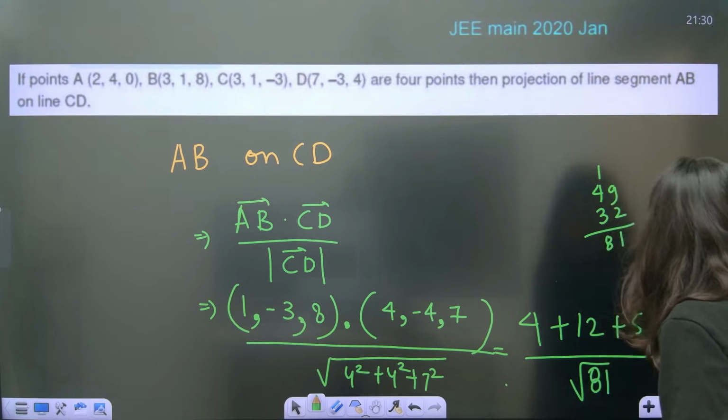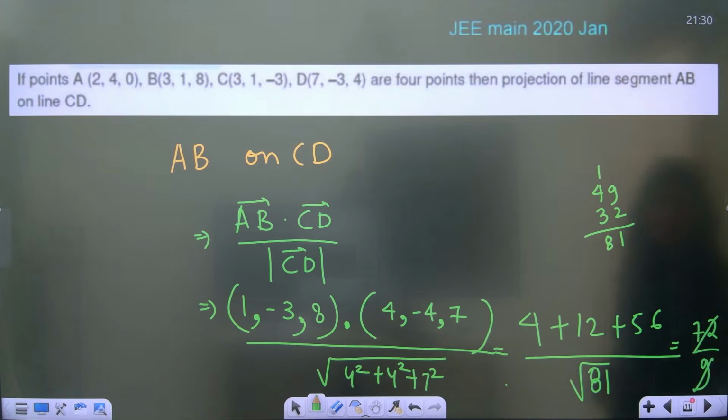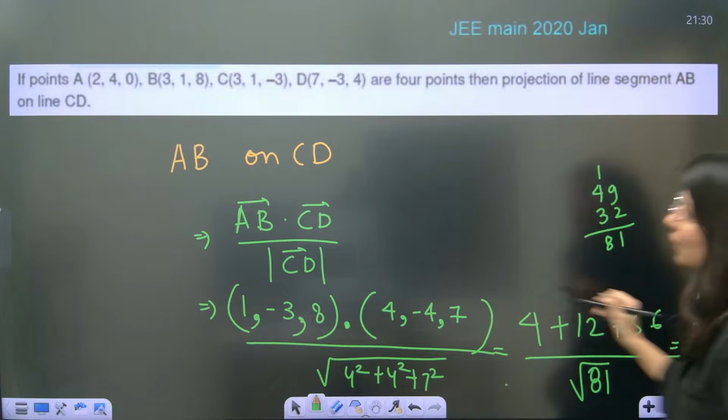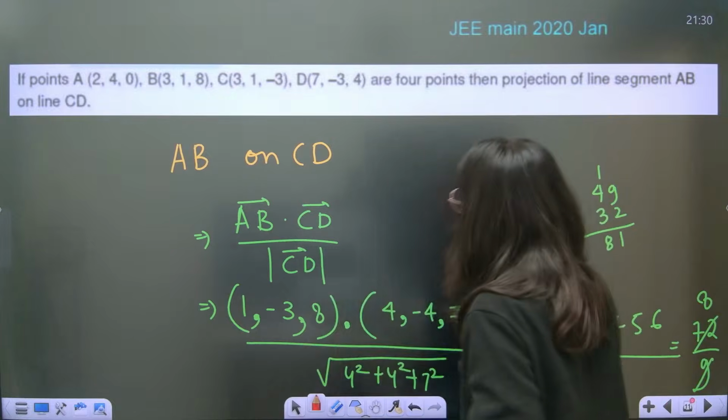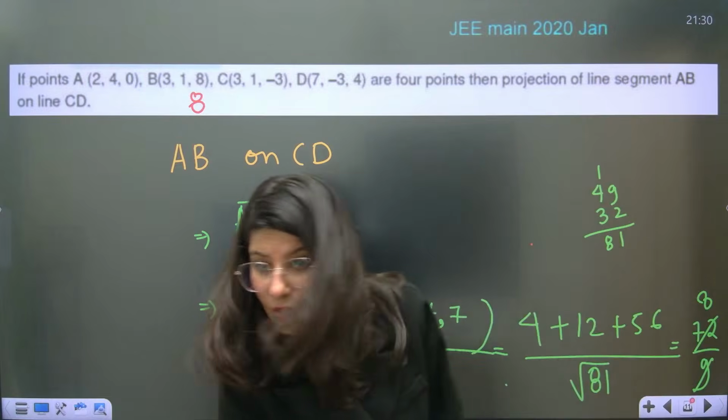So the answer is 72 by 9, which is 8. Tell me in the chat box, is it 8 coming or not?